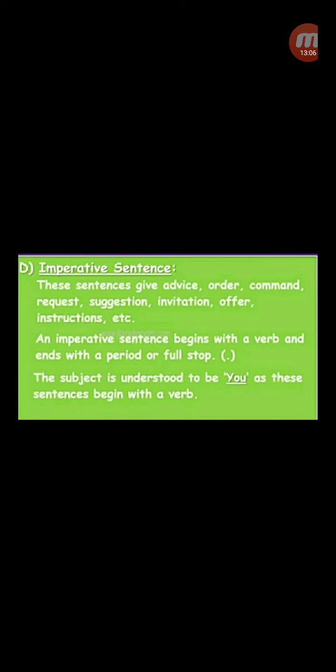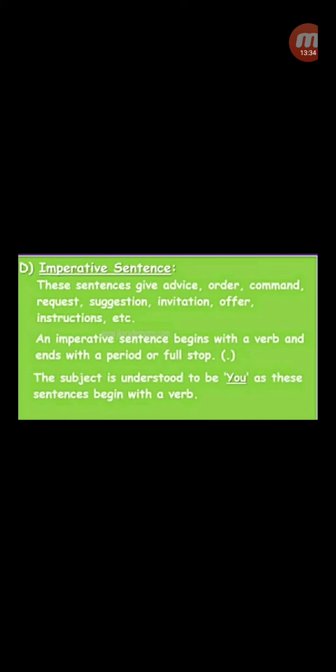Let's see the next one, imperative. Now these sentences give advice, order, command, request, suggestion, invitation, offer and instructions. Now, if it's an order, you will recognize this sentence by the tone, I would say. And if it's a request, always please is used.